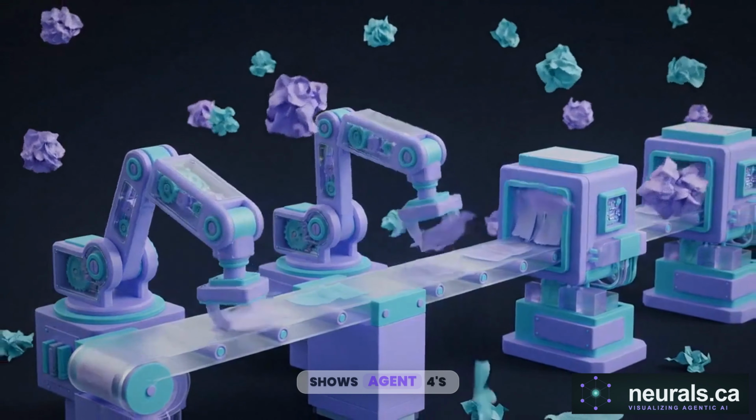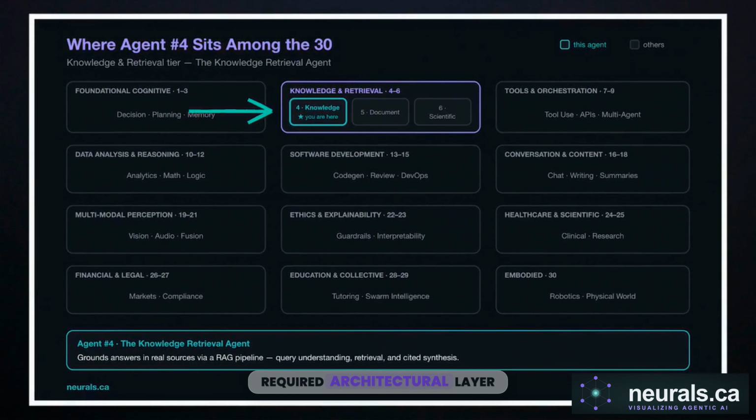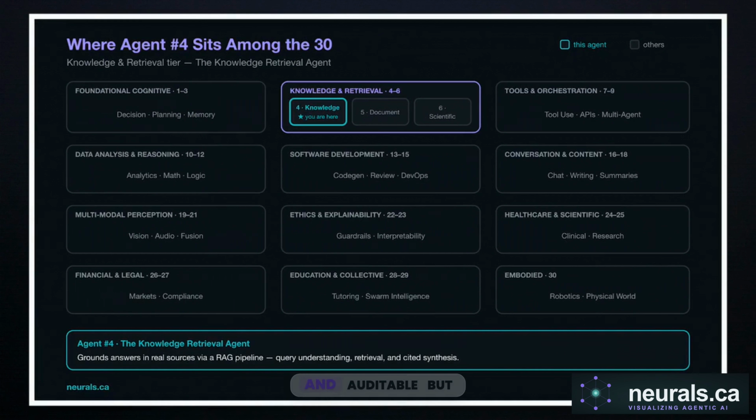This map shows Agent 4's place in the 30-part progression. Agents 1 through 3 establish the foundational cognitive tier: decisions, planning, and memory. Agent 4 opens the knowledge and retrieval tier, the required architectural layer making those cognitive functions grounded, factual, and auditable.